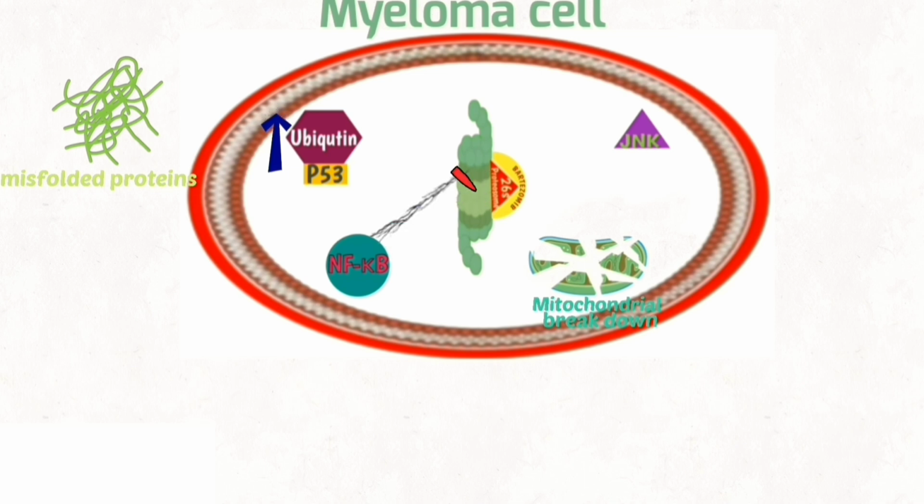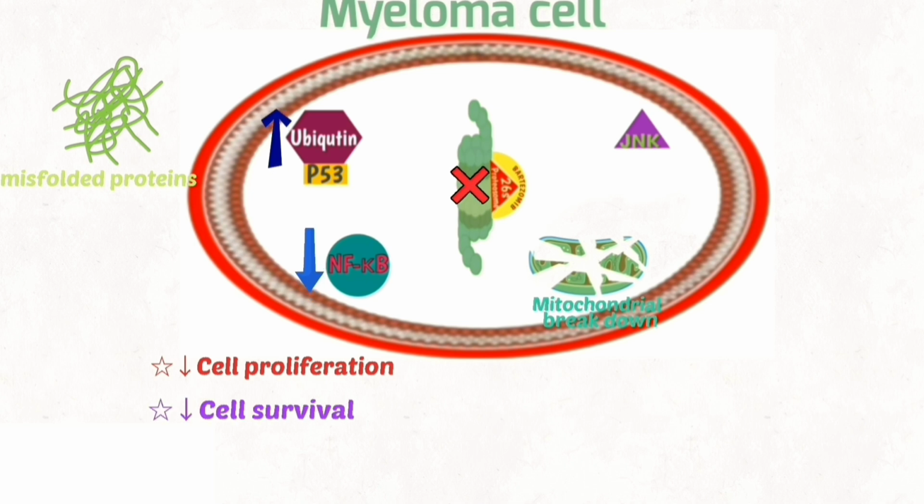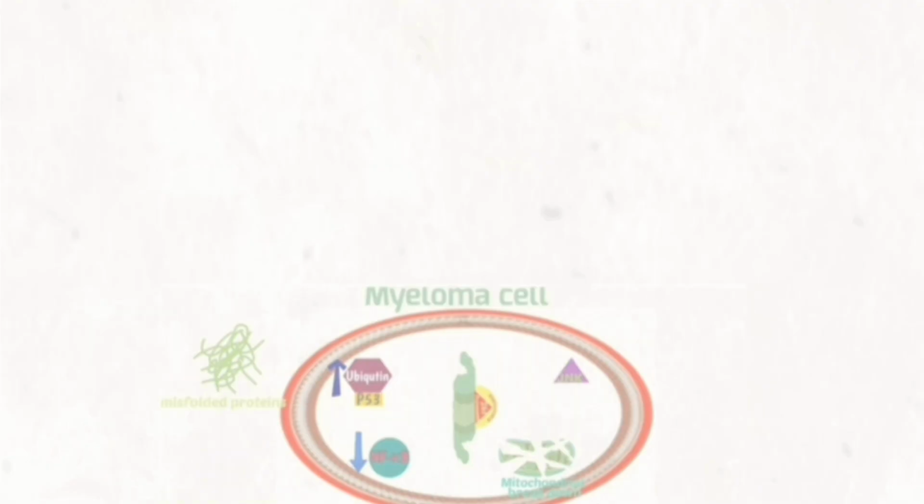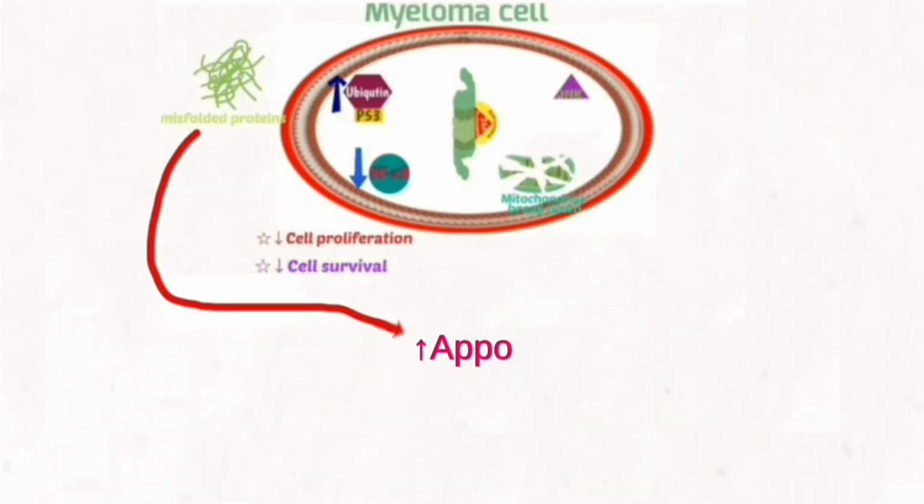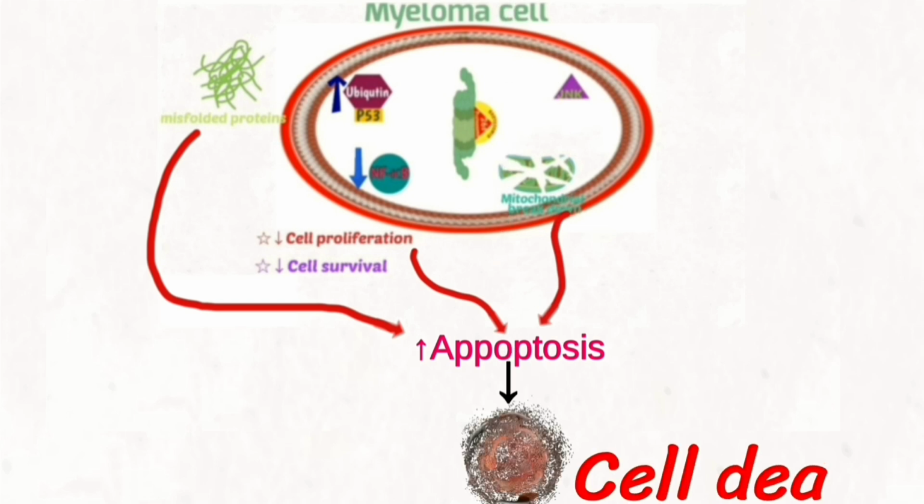It also affects NF-kB, decreasing NF-kB, decreasing cell proliferation and cell survival. All these misfolded proteins, decreased cell survival, and mitochondrial breakdown may lead to increased apoptosis and at the end cell death occurs.